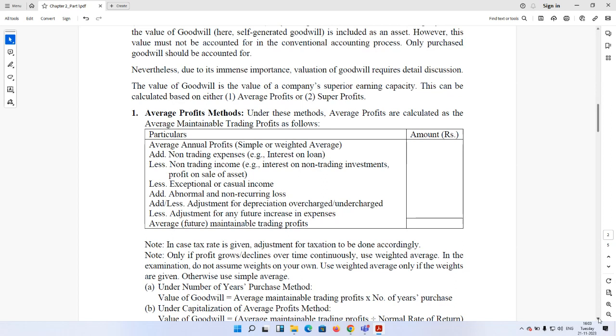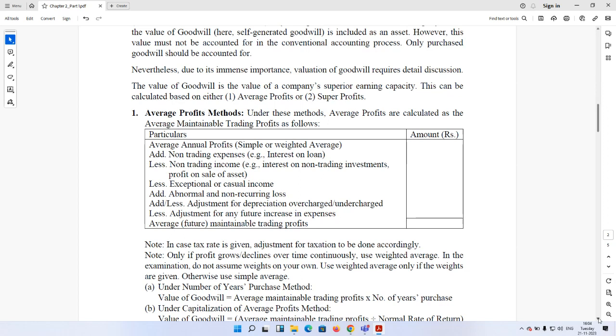In that way, when we calculate the average profit, we can take simple average or weighted average. When to take simple and when to take weighted average? When the profit is fluctuating, you take simple average. But when you find that profit has a particular trend, equal increase or equal decrease over time, or equal percentage increase or decrease over time, then you consider that trend and accordingly use the weighted average.